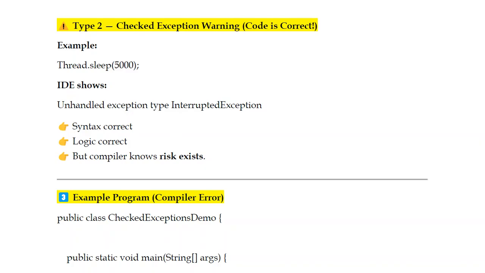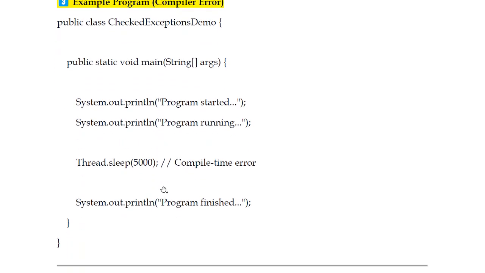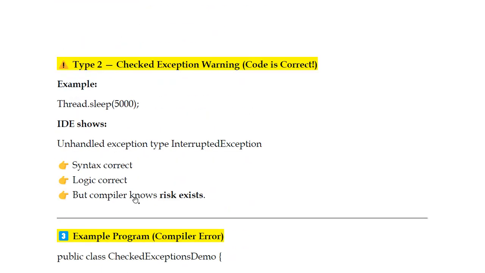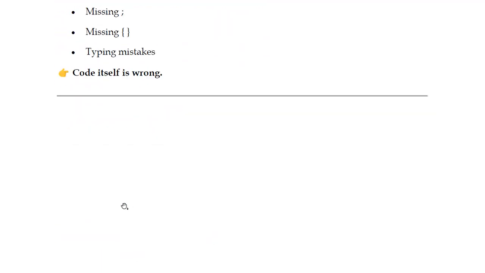Type 2 is the checked exception warning. The code is correct, 100% right. The problem is, the IDE will show you that this line is not handled by the programmer: unhandled exception type, interrupted exception may occur. Syntax is correct, logic is correct, but the compiler knows a risk exists. I'll show you the example, then you can clearly understand what that red line indicates.